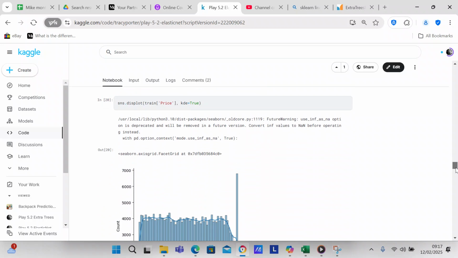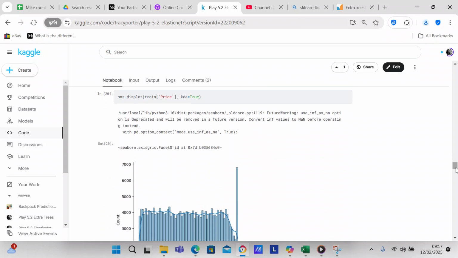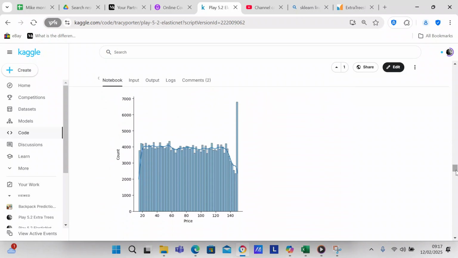Now we're going to analyze our target, and we're going to use sklearn to analyze the target and make a kernel density estimate. So you can see that the value counts of all of the prices are pretty much even, except after 140 it shoots up. So you do have a few bags that are quite highly priced.